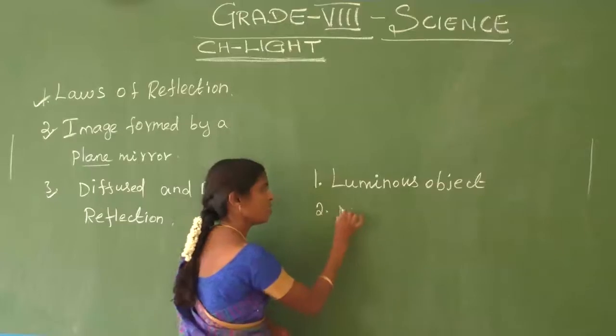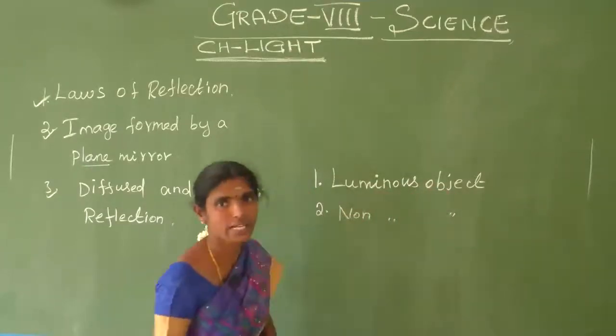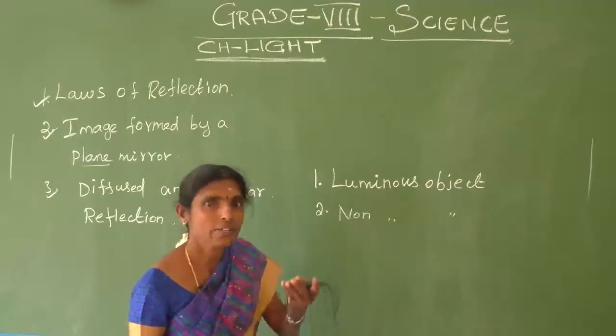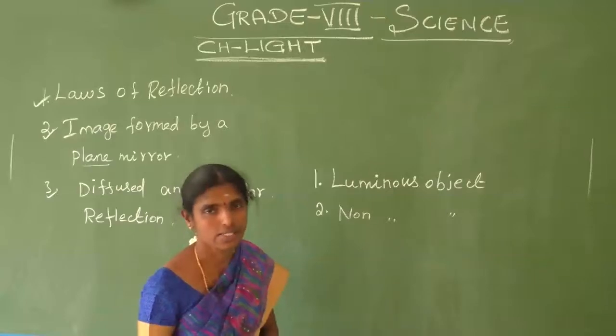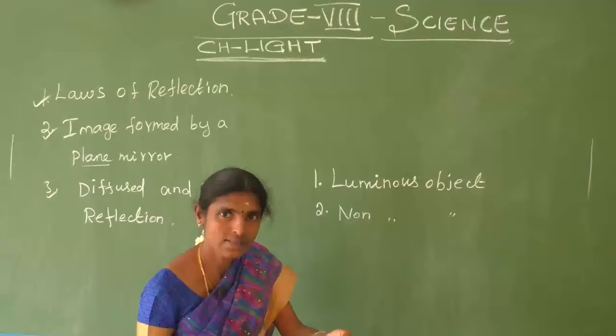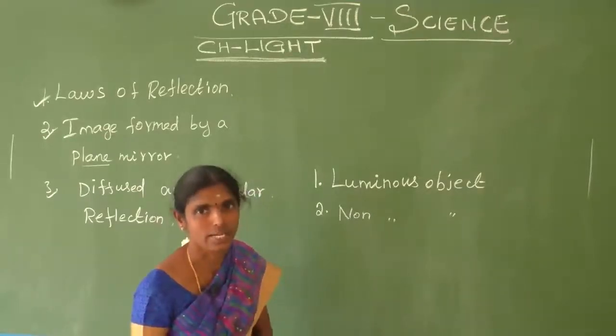Next, non-luminous object. What is meant by a non-luminous object? An object that emits light with the help of another object is called a non-luminous object.